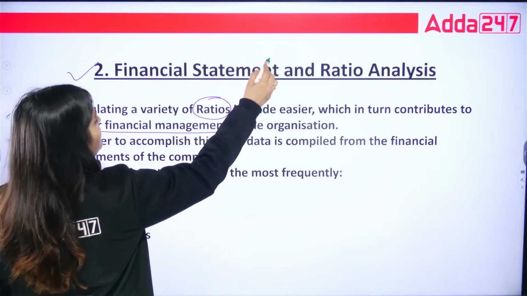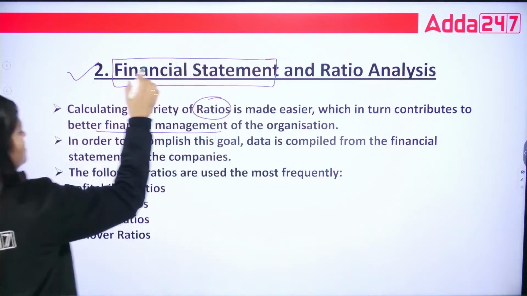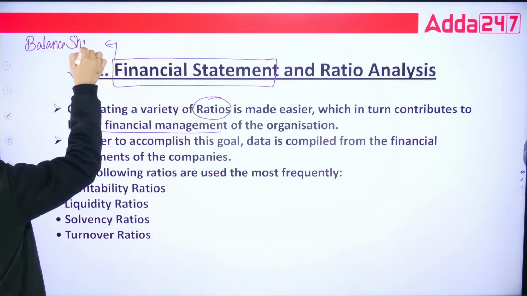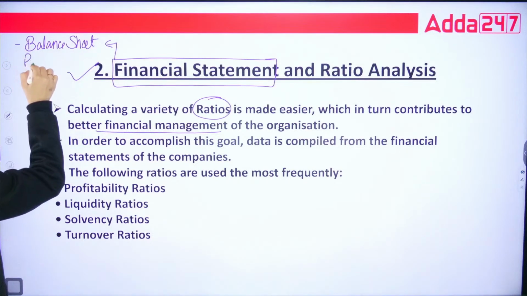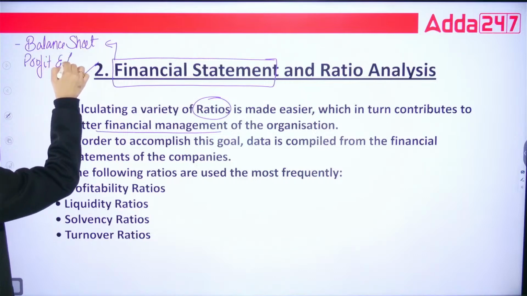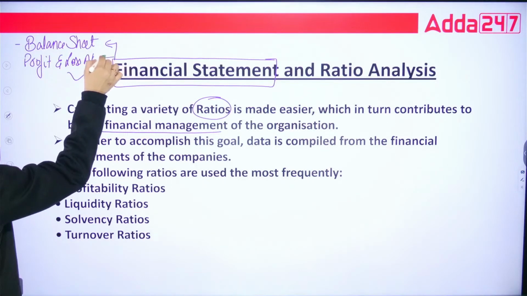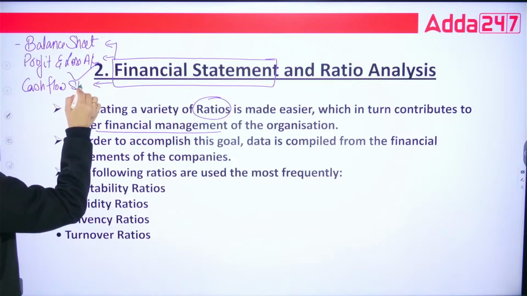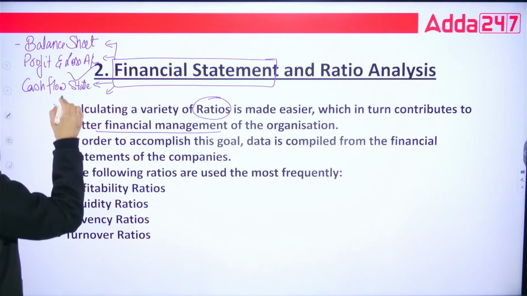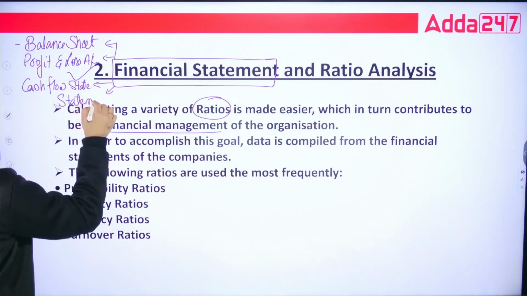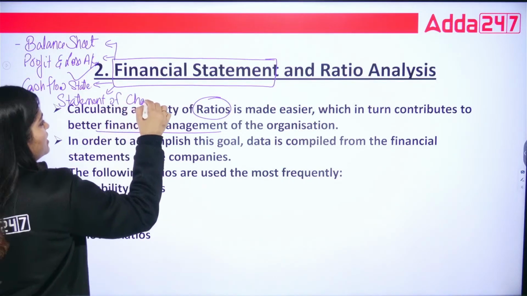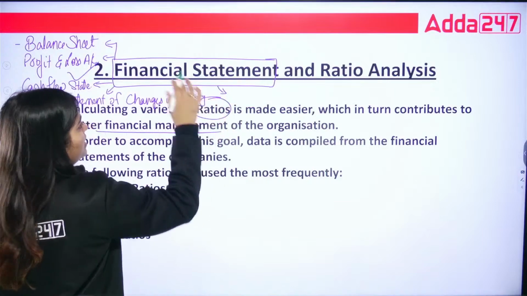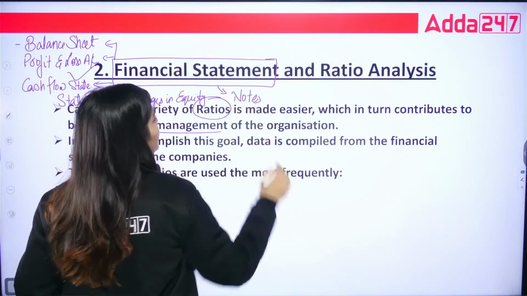So basically, when we talk about this financial management, in this financial management, we prepare this balance sheet, you prepare profit and loss account, then you prepare cash flow statements, then you prepare statement of changes in equity, and lastly you prepare under this financial statements, that is your explanatory notes, or we can say notes.